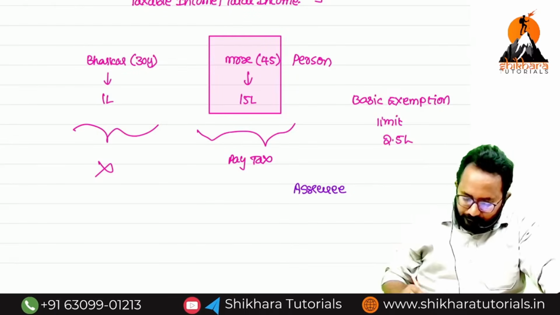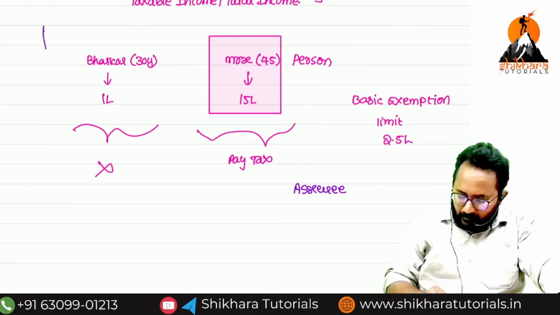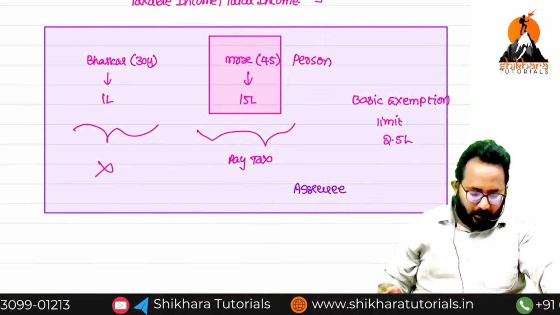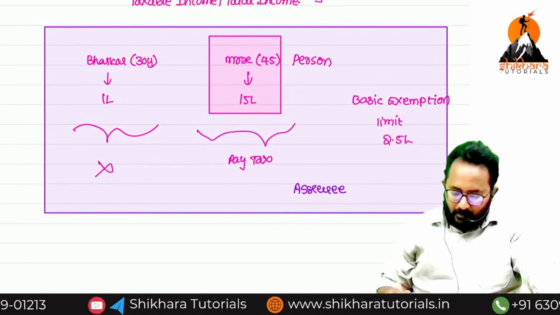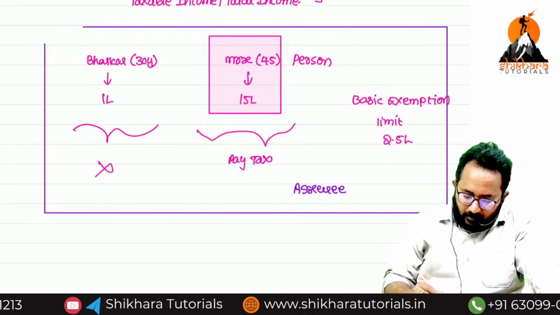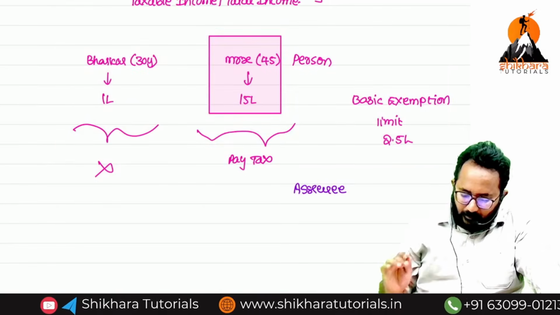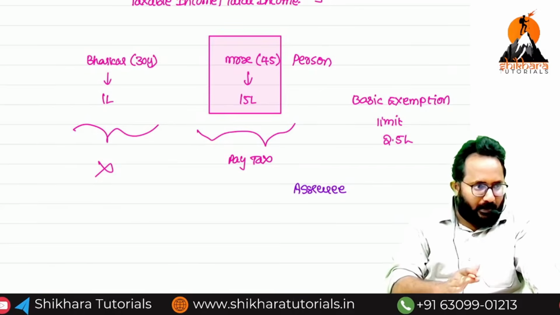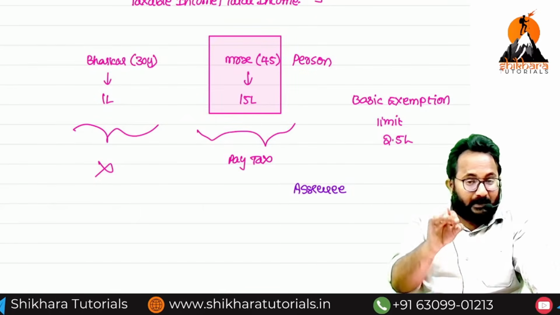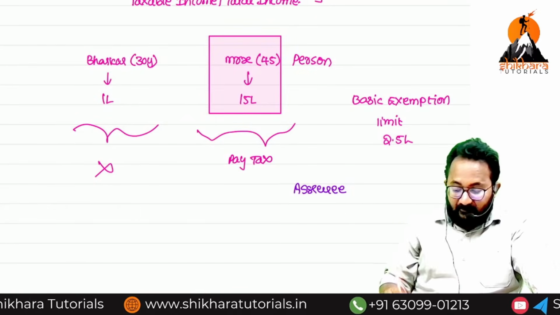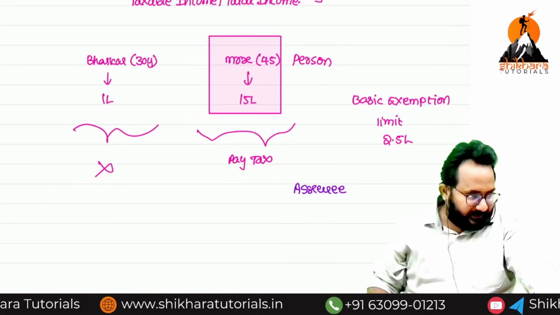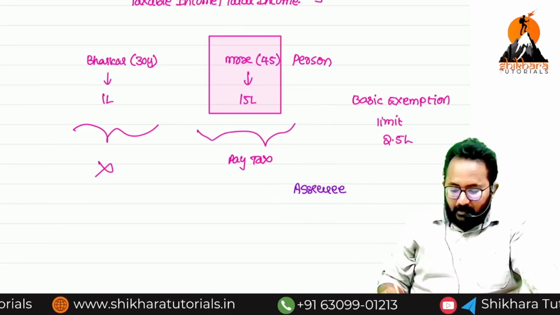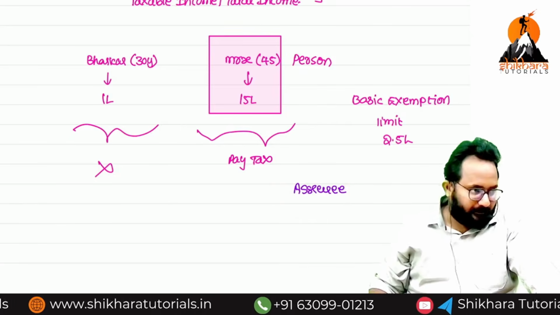Understood? Now remember, person first, then if he is required to pay the tax, he will become whom? Assessee. First person, next he becomes an assessee.